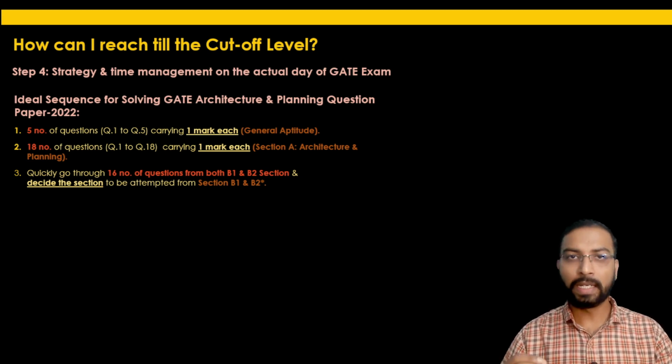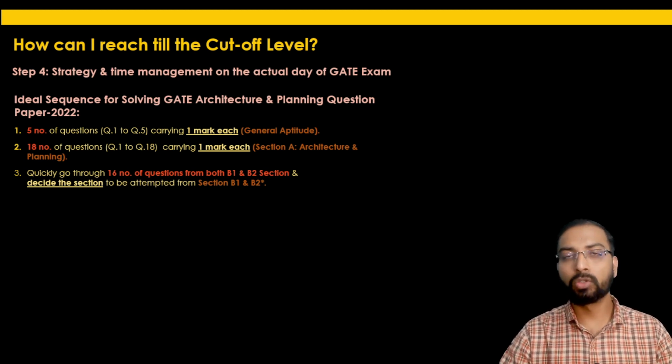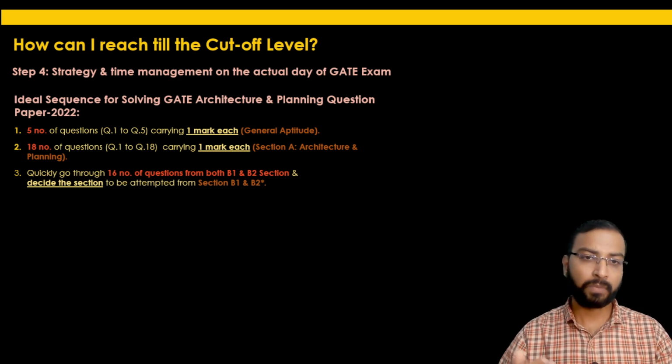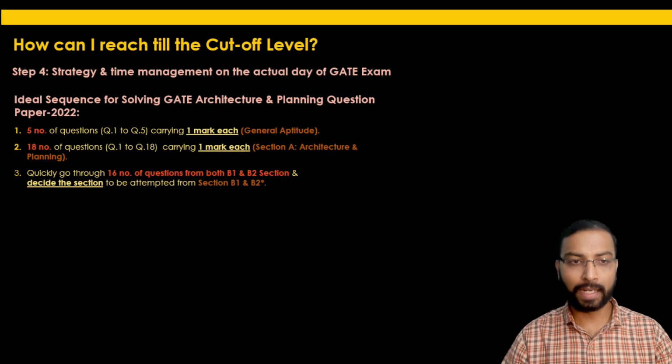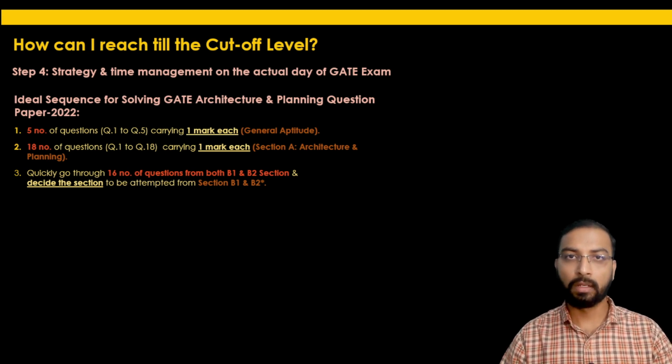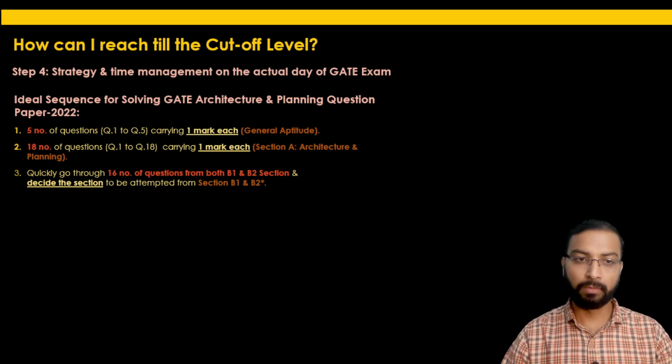If you are thinking that I am an architecture student and I won't be able to solve the planning section, or vice versa, I think that should not be the criteria. One should see which section is easy to solve according to his or her own ability, and from that you should decide which section you are going to attempt.